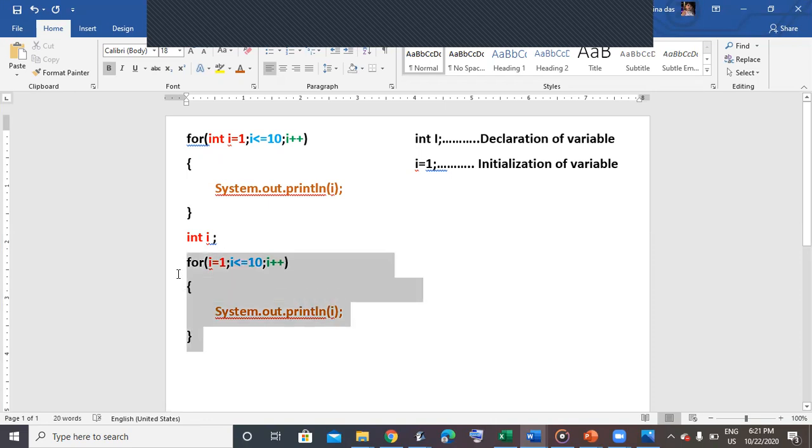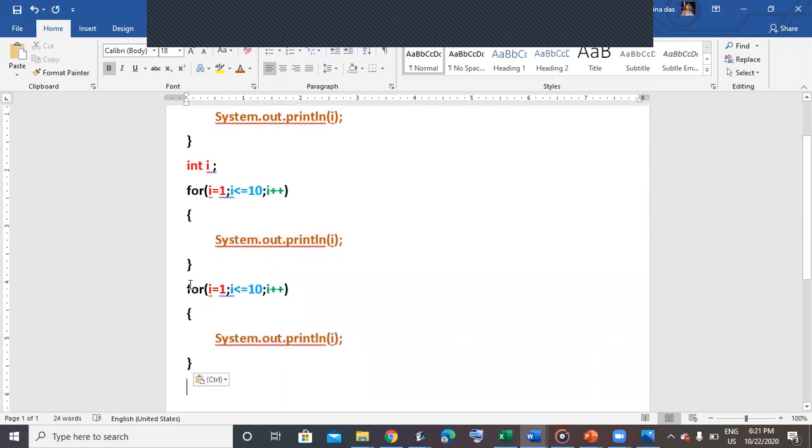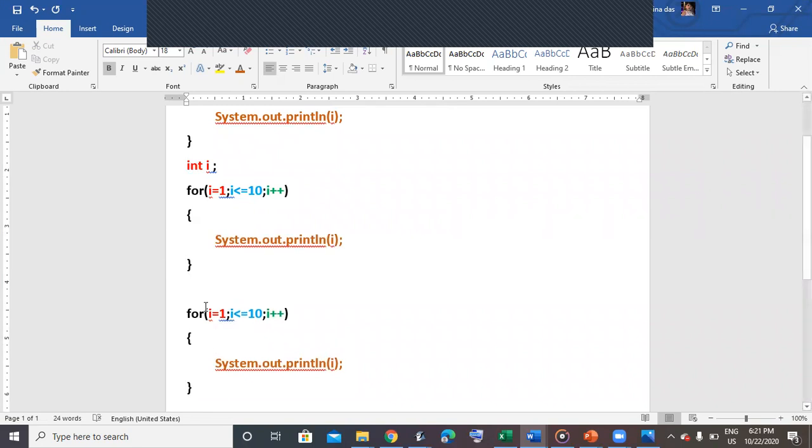Now one more case we can have is, here I will do both the initialization and the declaration outside of the for loop.